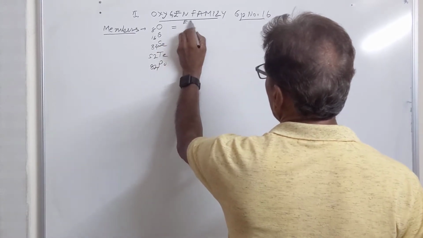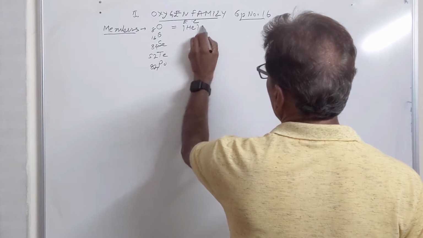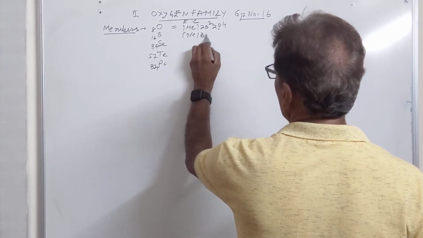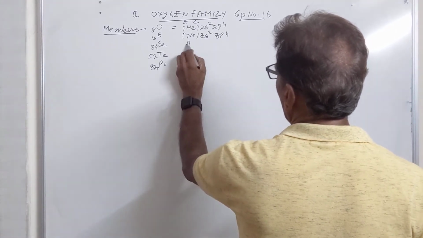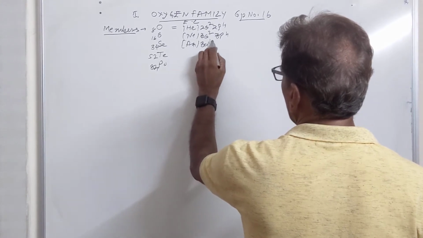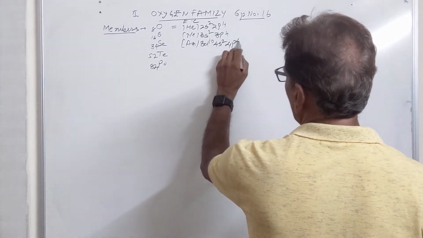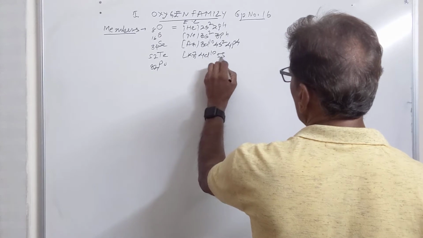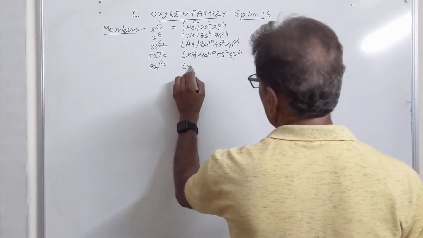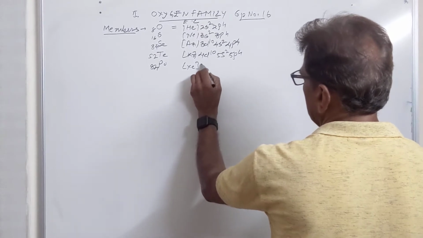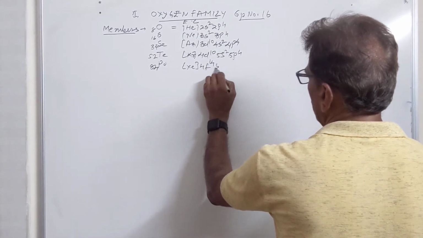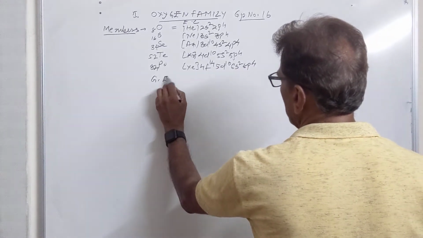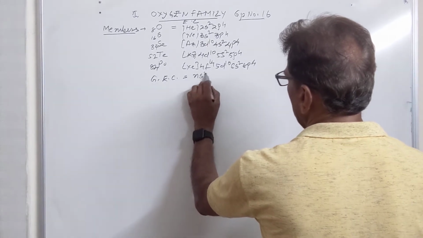Configuration, electronic configuration if we see, it is helium 2s2 2p4, neon 3s2 3p4, argon 3d10 4s2 4p4, krypton 4d10 5s2 5p4. Then we have xenon 54 wali noble gas 4f14 5d10 6s2 6p4. General electronic configuration of all these elements is ns2np4.